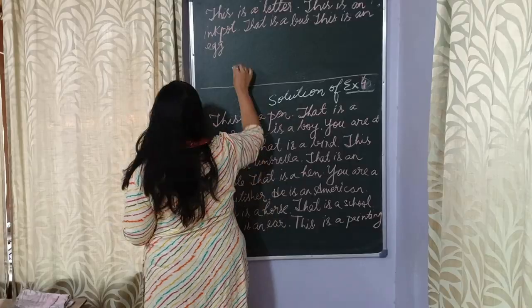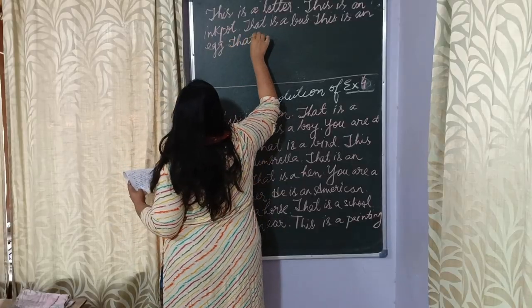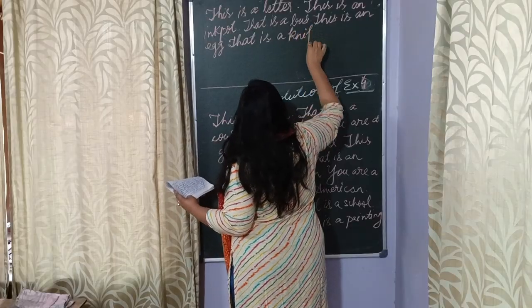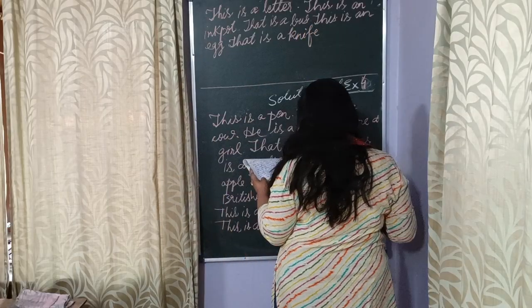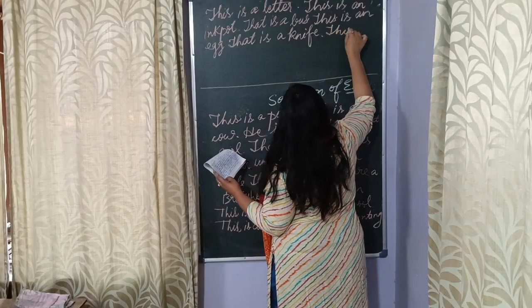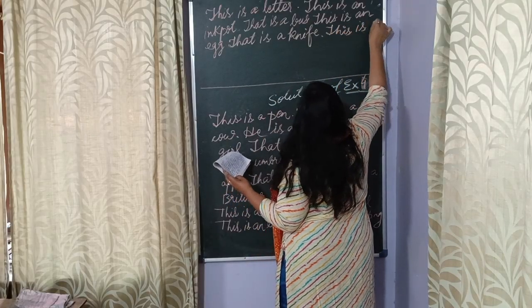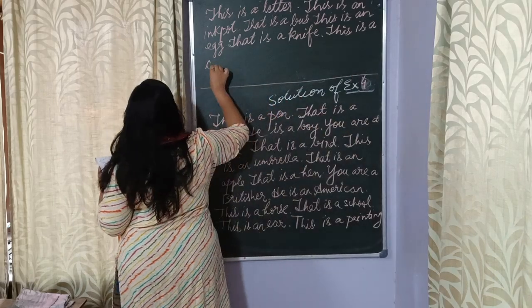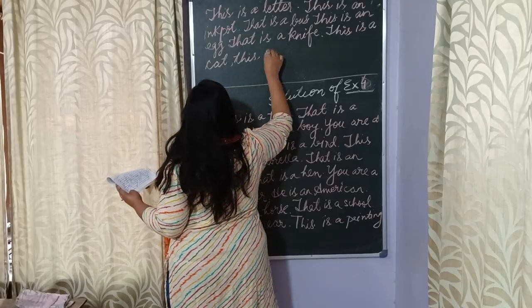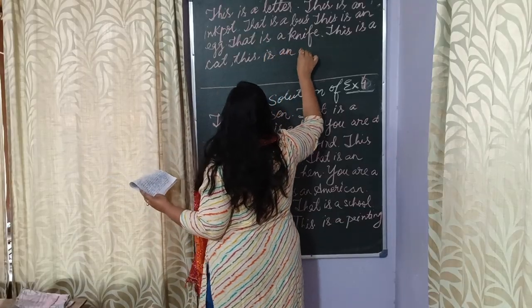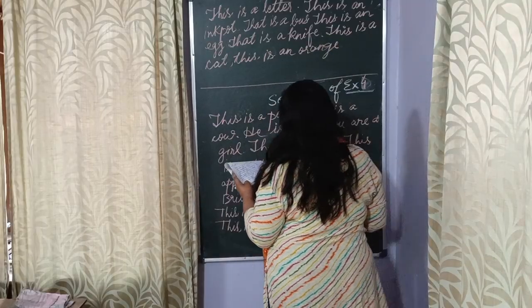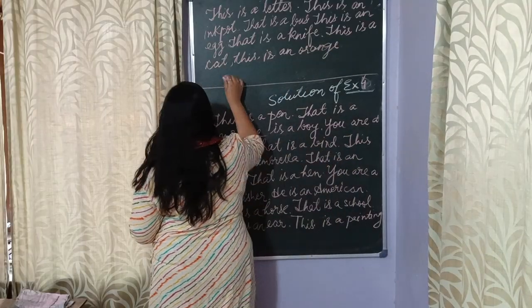That is a knife. This is a cat. This is an orange. She is an Indian girl.